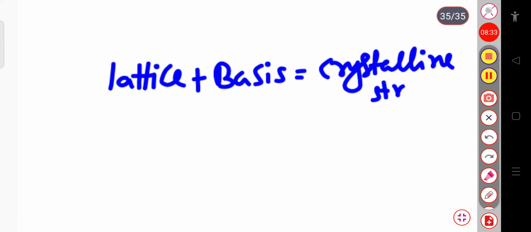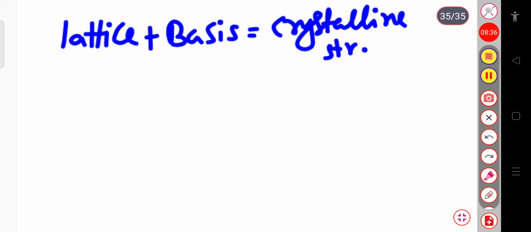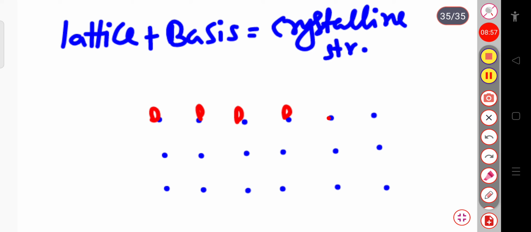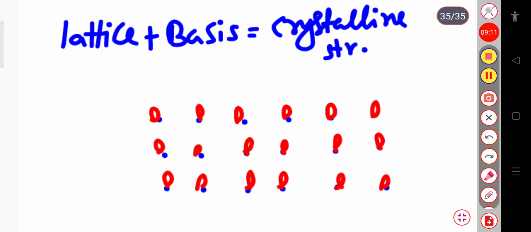It means that the lattice is nothing but imaginary points. These are the imaginary points and these are periodic in nature, a periodic arrangement of points. So when I attach any atoms or molecules or ions to these lattice points, then it will form a complete crystalline structure. So when the lattice gets attached with the basis, it will form a crystalline structure.